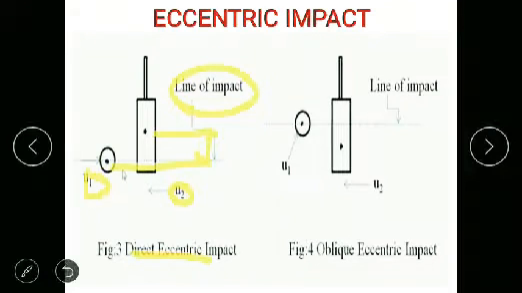The direction of motion of the two masses should be parallel to the line of impact. Now come to the oblique. The direction of motion of the two masses is not parallel to the line of impact, so it is inclined. So it is oblique eccentric impact. Eccentric means the centers of mass of the two bodies are offset from each other, that is eccentric.